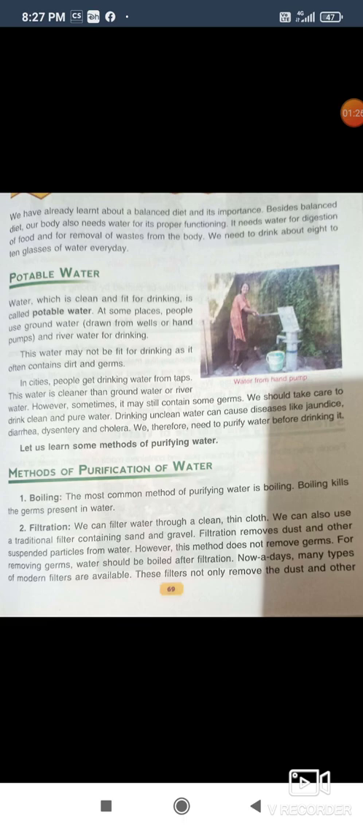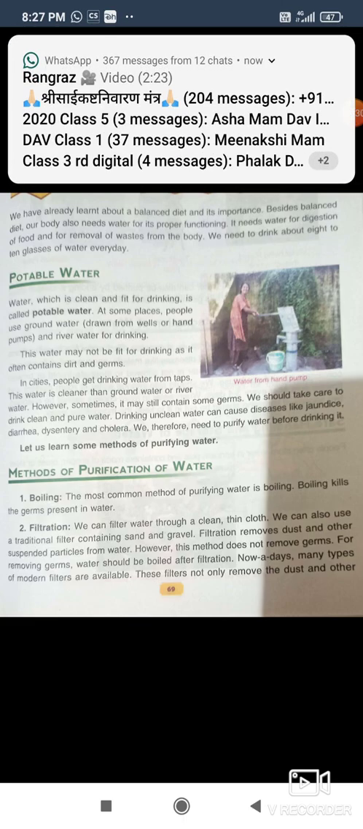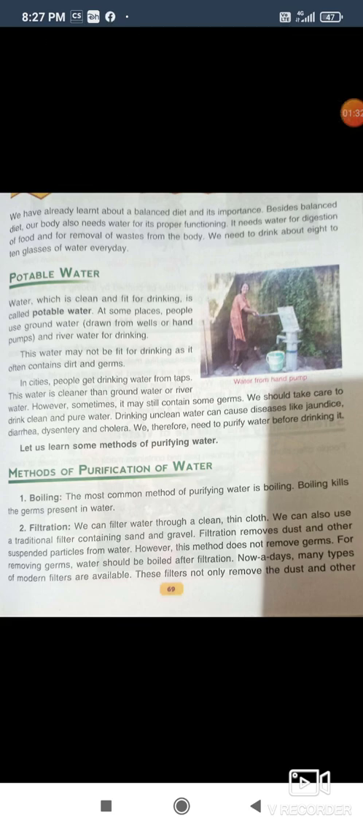Drinking unclean water can cause diseases like jaundice, diarrhea, dysentery, and cholera. We therefore need to purify water before drinking it. Let's learn some methods of purifying water. Methods of purification of water.